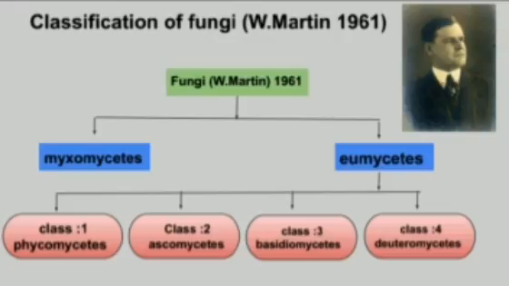Then we'll move to classification of fungi. In 1961, W. Martin classified fungi into two types, Myxomycetes and Eumycetes. In Eumycetes, there are four classes: Phycomycetes, Ascomycetes, Basidiomycetes, and Deuteromycetes.